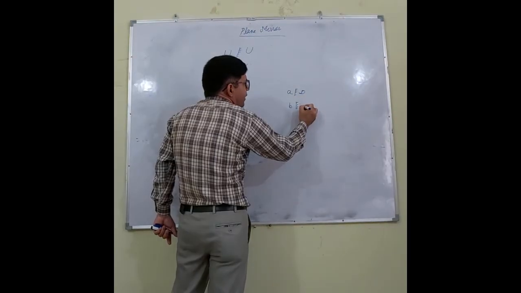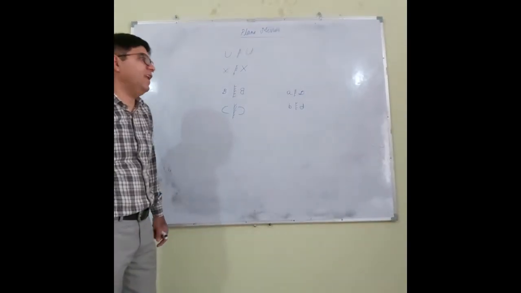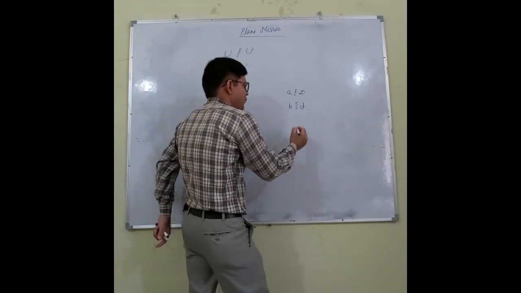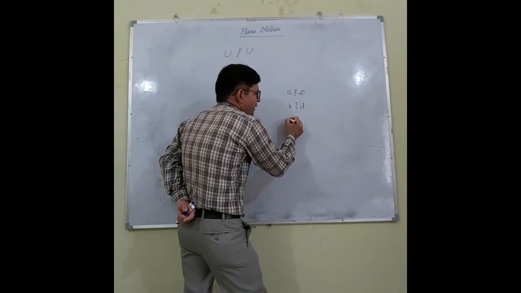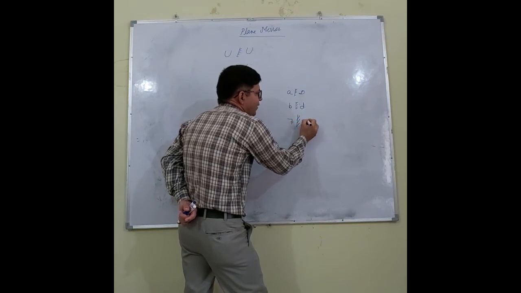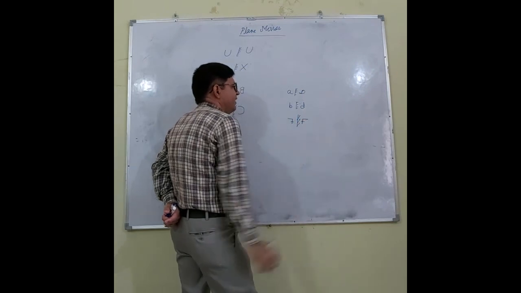It will appear as this. If I write B, how will it appear? It will appear as D because the left hand side becomes the right hand side. Now, if I write 7, how will it appear? It will appear as this, right?